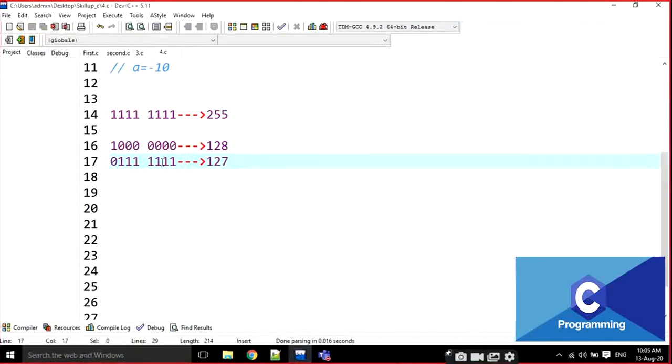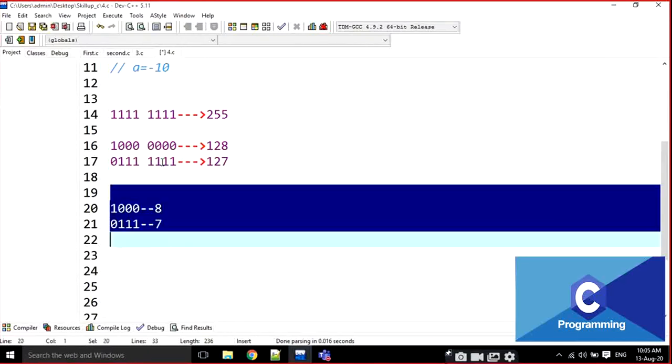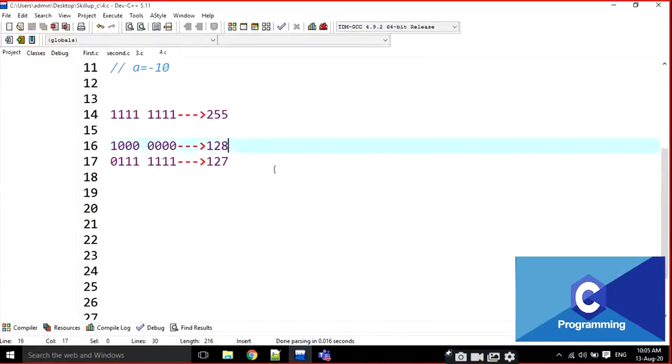Every time we are doing like this. If it is 8, the next one is 7. No doubt about that. That's why I'm telling like this. This is 128 and this is 127. That means this is going to be negative. This is the minimum value and this is the maximum value.